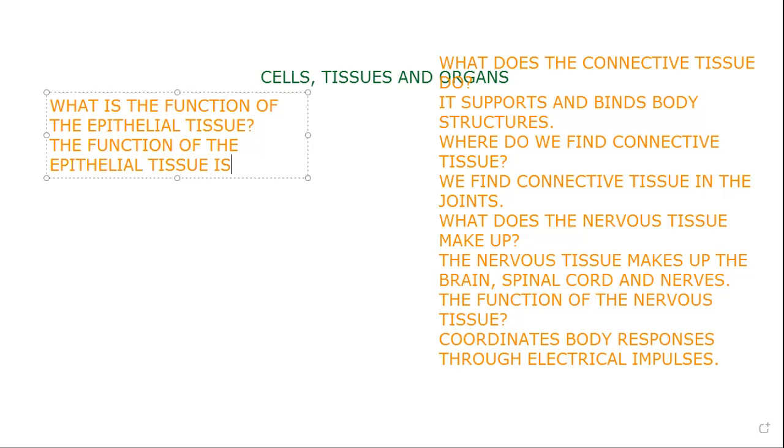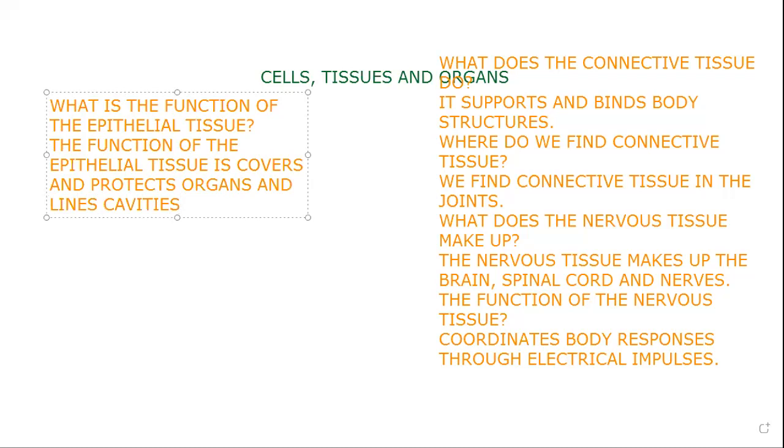So epithelial tissue covers, cubre y protege los órganos, right? Covers and protects organs y alinea, hemos dicho, alinea los organs. And lines, alinea, cavities.